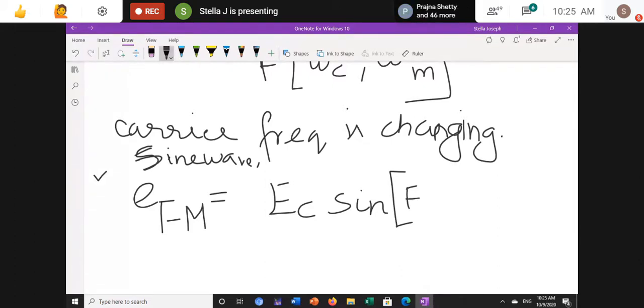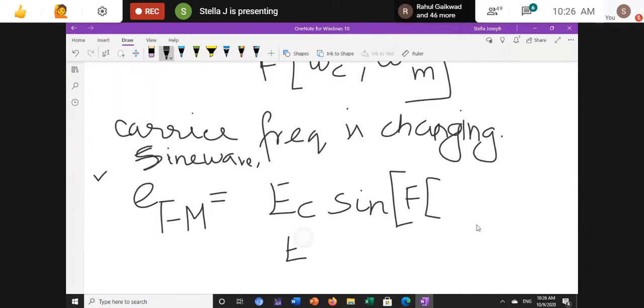See, the carrier's frequency is changing, and frequency is continuously varying in my FM modulation signal, in accordance with the message signal.